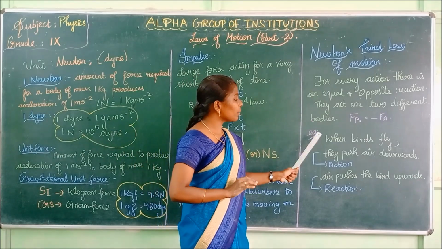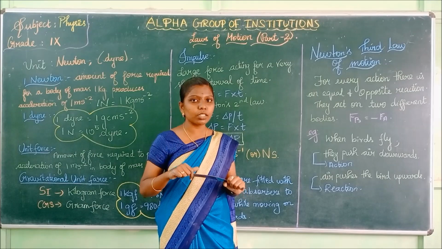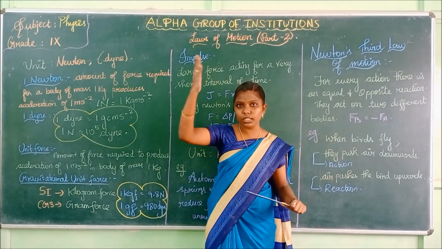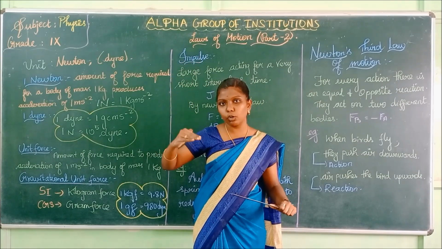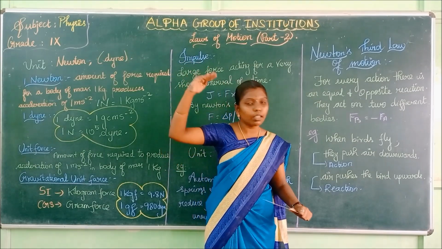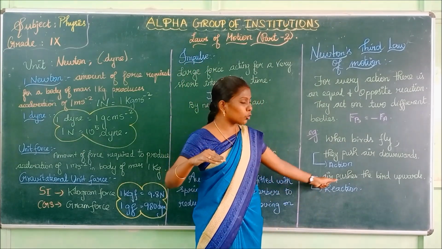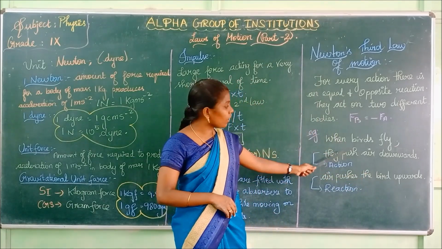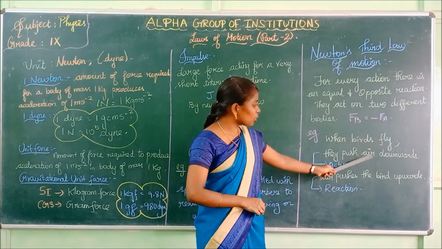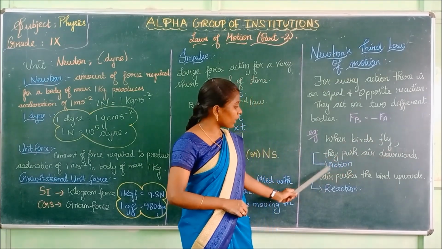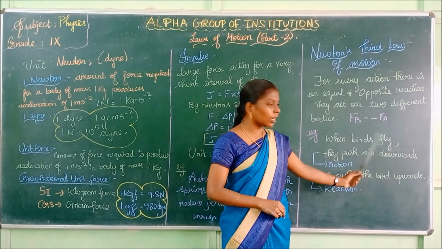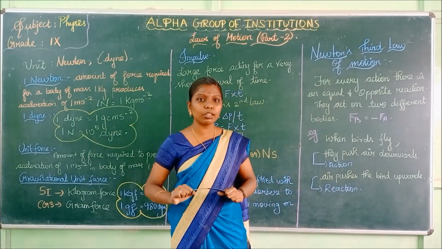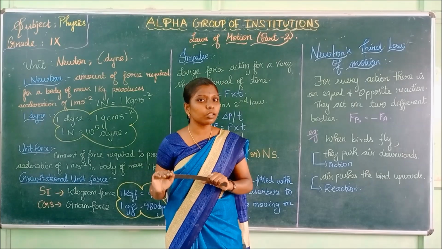Now, for example, if a bird flies in the sky, what will happen? They push the air downwards, and the air pushes the bird upwards. This is an example of Newton's third law of motion. Pushing the air downwards is the action, and the air pushing the bird upwards is the reaction. So for every action, there is an equal and opposite reaction.